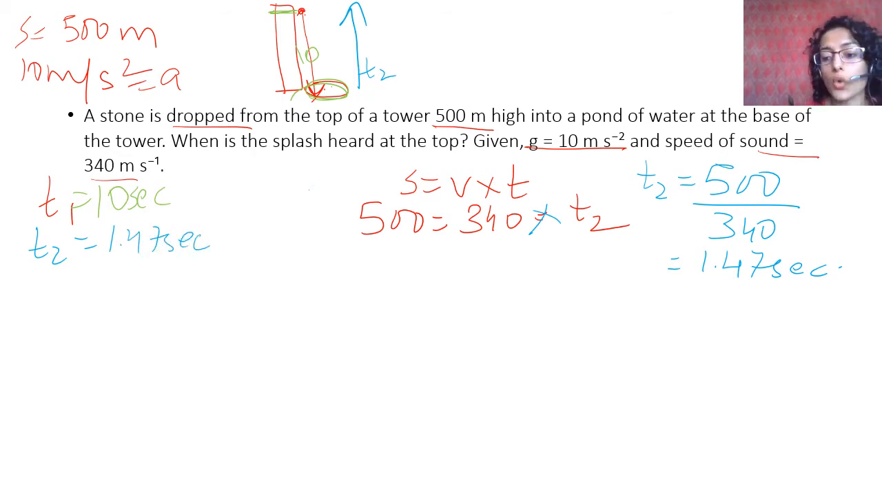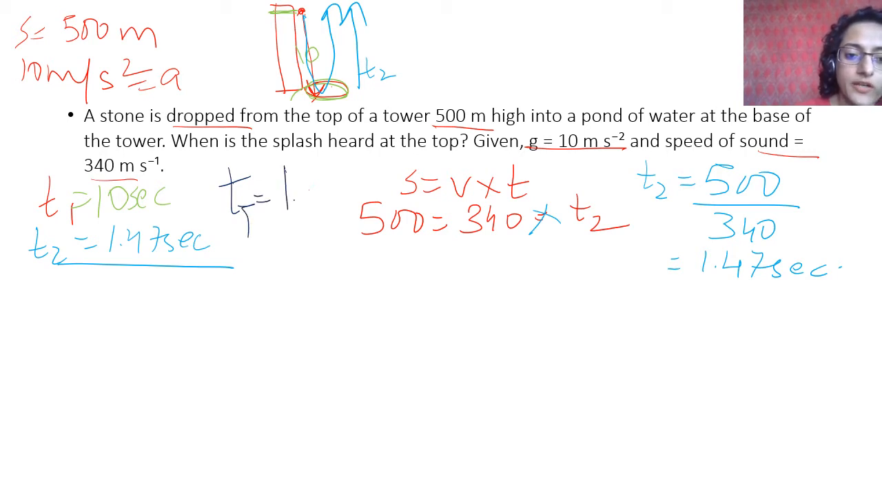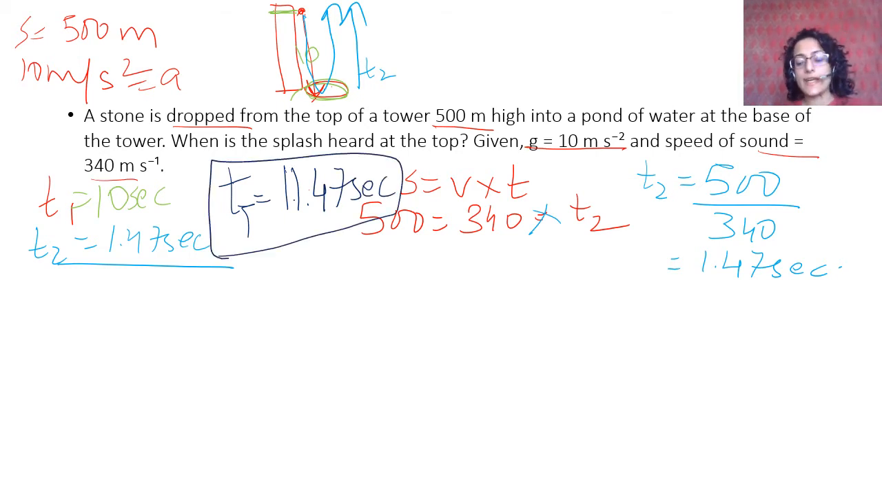So what is the total time taken? It fell from the top and then the sound went up, that will be a total of both of these. So the total time taken, or you can say T total, is equal to 11.47 seconds. This is the time it takes for the splash to be heard up.